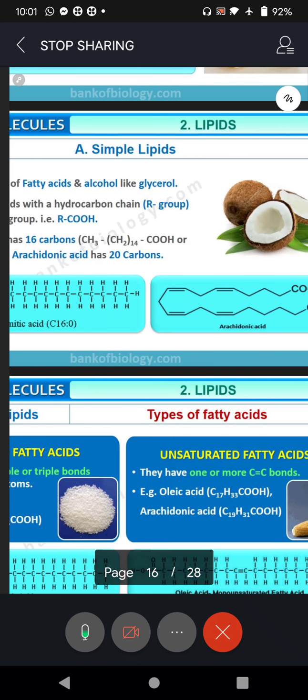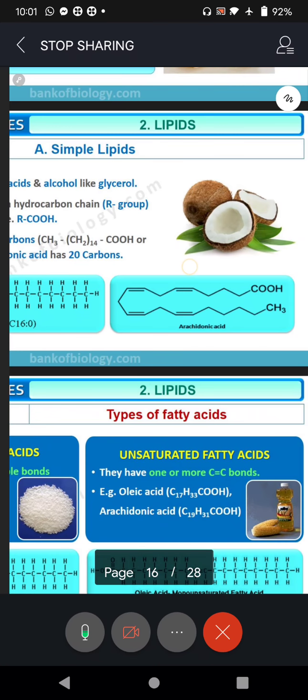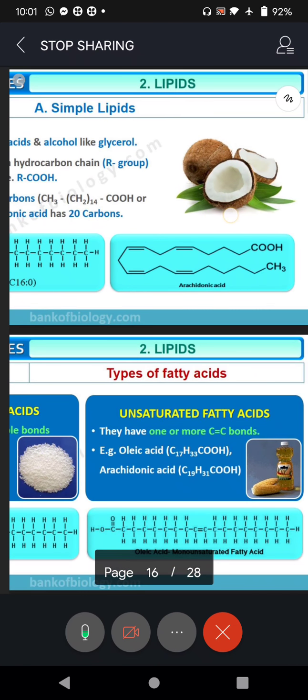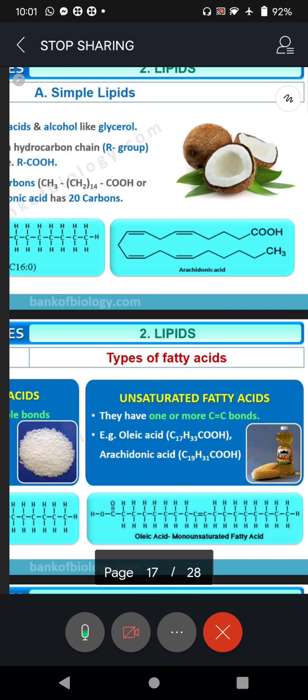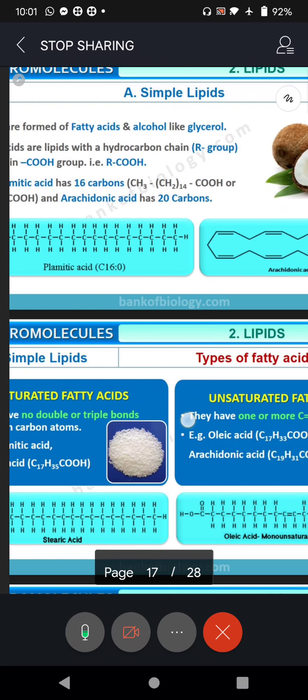So these have such a big number of carbons, and remember, they are simple lipids. Look at that. And don't forget that COOH, that's compulsory. And you know, CH4 is methane. CH3, you are removing one hydrogen, so CH3 is the methyl group.